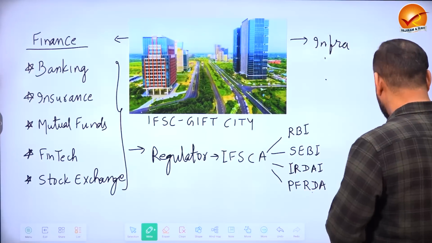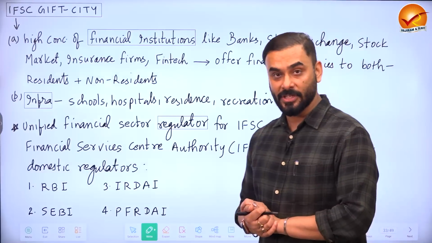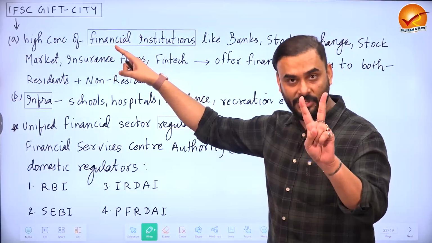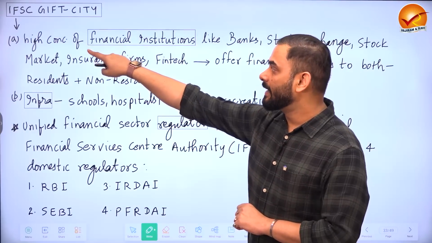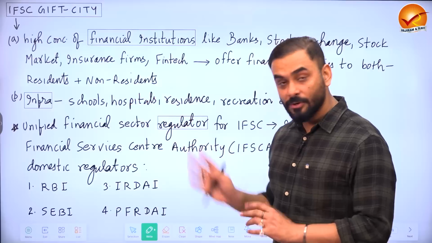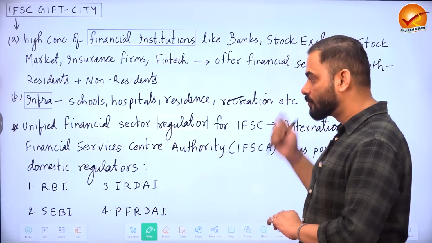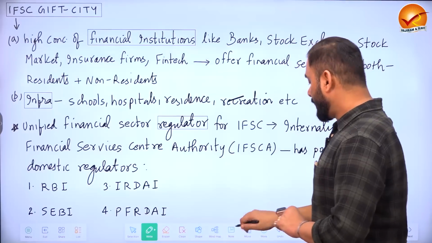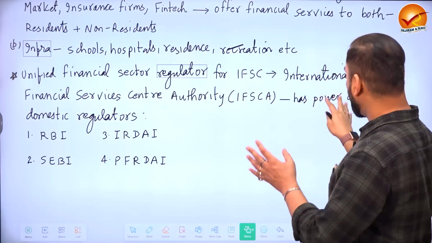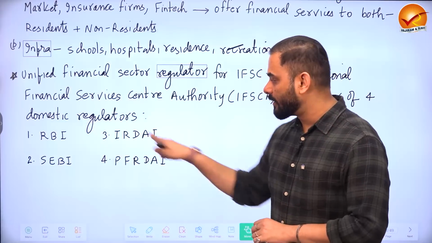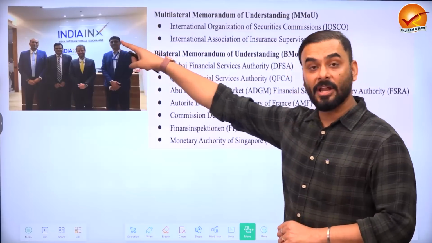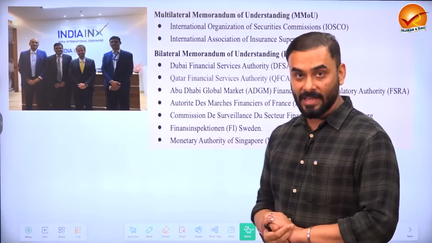So if somebody asks us what do you mean by IFSC, International Financial Services Center, we can say that IFSC has two kinds of facilities. One, it has a high concentration of financial institutions, which caters to both residents and non-residents. And second, infrastructure like schools, hospitals, etc. And then we can say that there is a unified regulator as well, IFSCA, which has assumed the powers of four domestic regulators, these four. And we also have one international stock exchange called India INX.